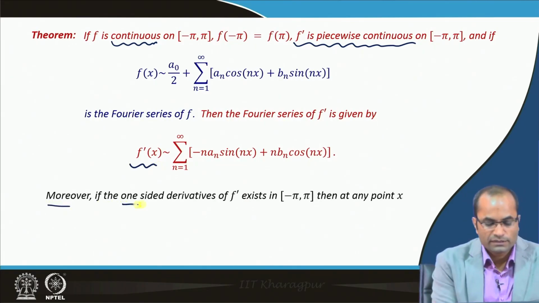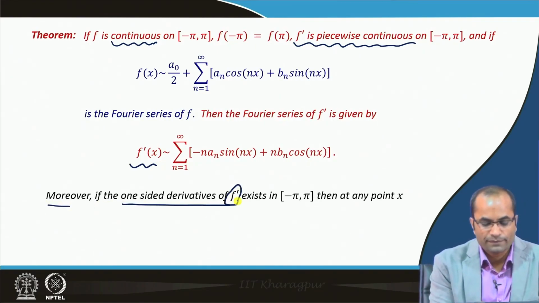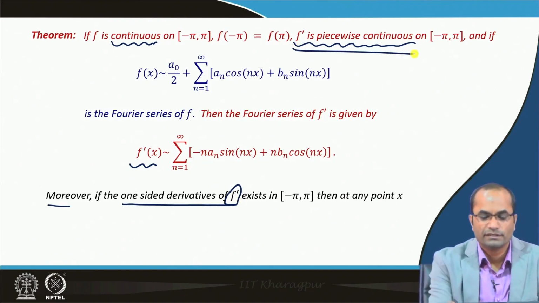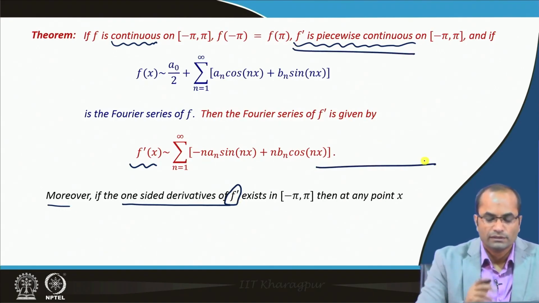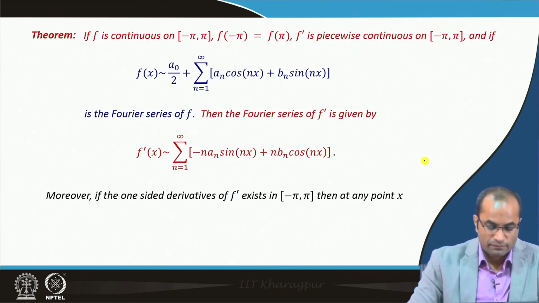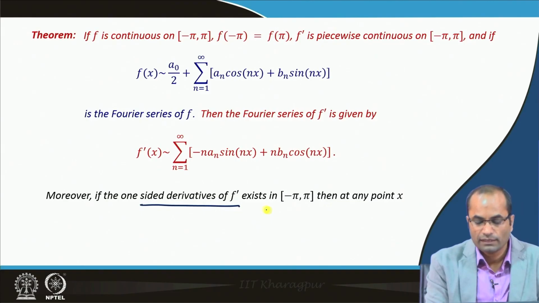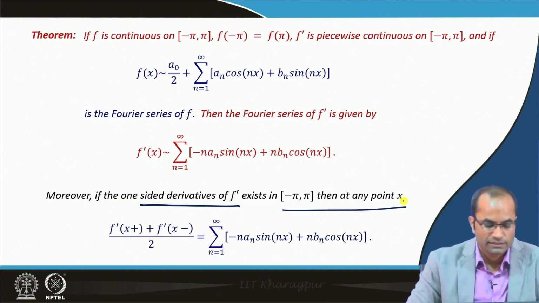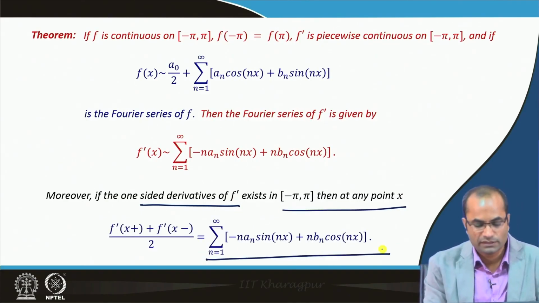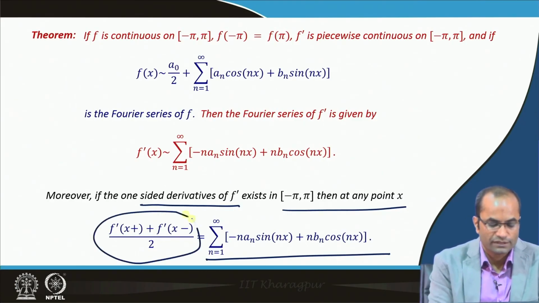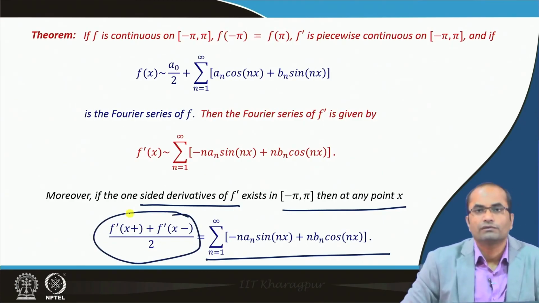Moreover, if one sided derivatives of this f prime exist, so f prime is piecewise continuous already to have this result, then at any point x we have the sum of the series equal to this average value of these limits of f prime.